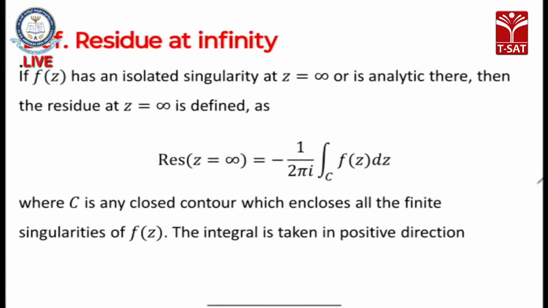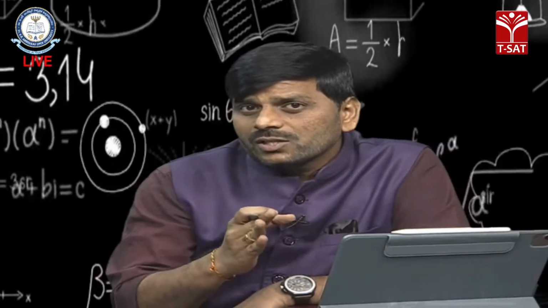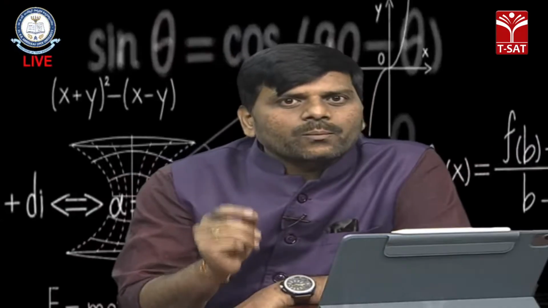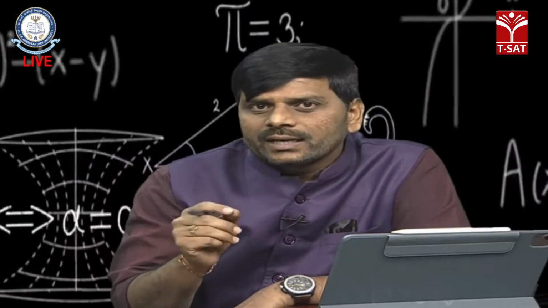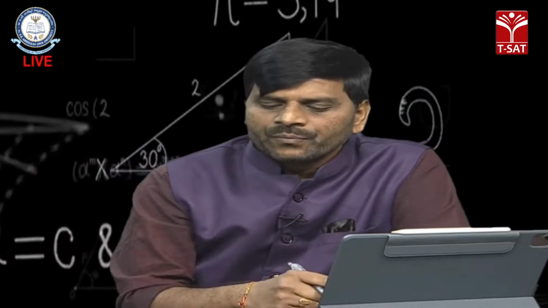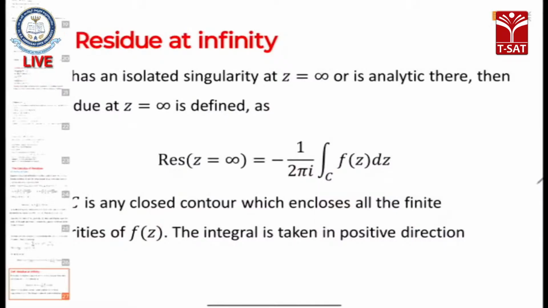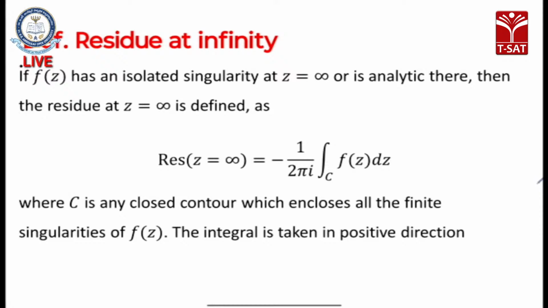Then how to find it? In the finite complex plane we can find the same thing here. For the residue at infinity, our function should be in the extended complex plane. So we have to choose the point z equals infinity in the extended complex plane. Very simple: f of z has an isolated singularity at z equals infinity, which is analytic. Then the residue at z equals infinity is defined